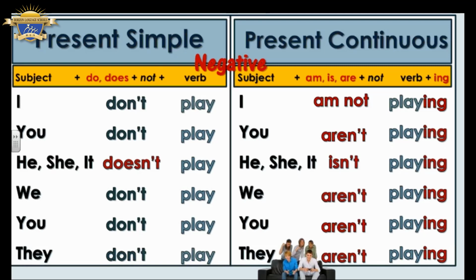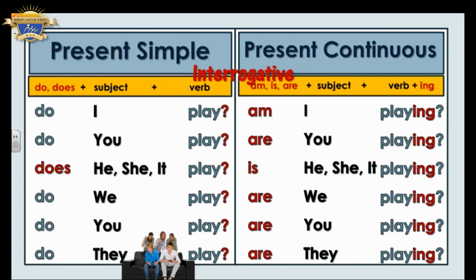For the question form, for present simple we use do or does. Do with plural pronouns and does with singular pronouns. But for present continuous we use the auxiliary verb itself, am, is, are, at the beginning of the sentence.